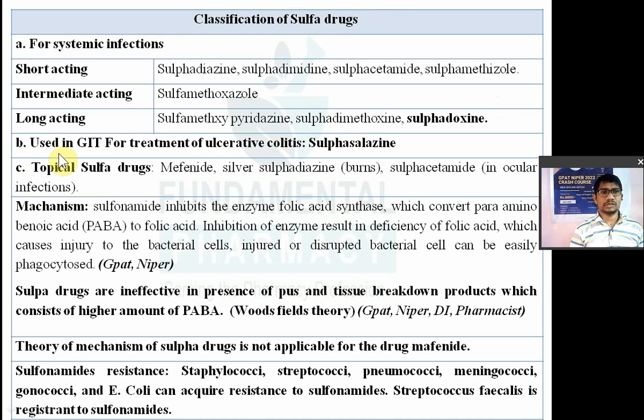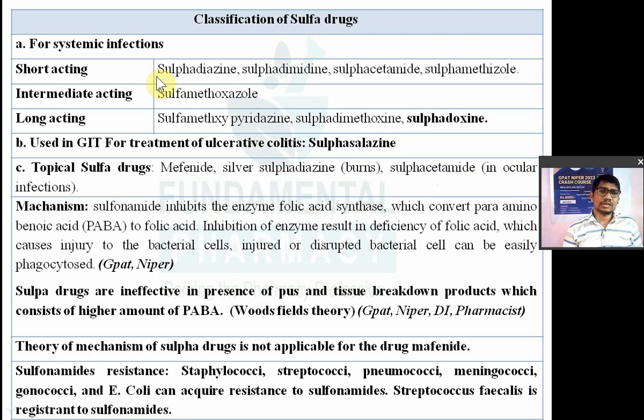Now drugs which are used in the GIT for local treatment of ulcerative colitis. Example is sulfasalazine. Sulfasalazine is a drug which is used locally in the GIT. Sulfasalazine is a combination of sulfonamide plus salicylic acid. After reaching the GIT, it is broken down into sulfonamide and salicylic acid. And salicylic acid, you know, has anti-inflammatory activity. So it exerts an anti-inflammatory effect in the rectum, right?